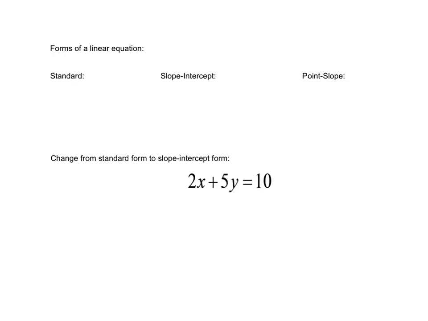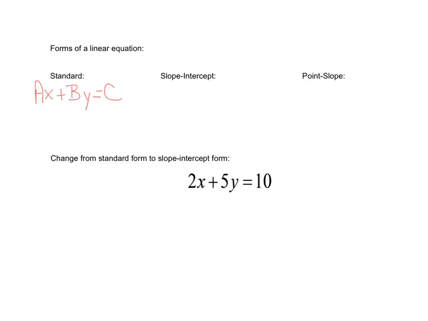All right, so let's review our forms of a linear equation. We've worked a little bit with standard form. Standard form is ax plus by equals c. Notice that x and y are on the same side of the equal sign. X is first. Standard form is often used to find the intercepts, which is one thing that it is useful for.